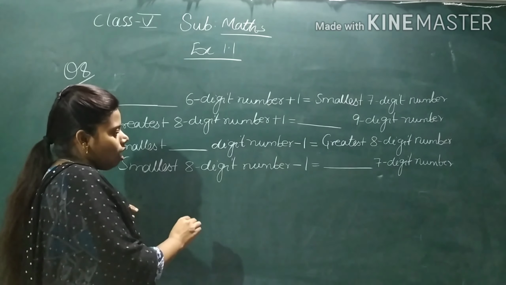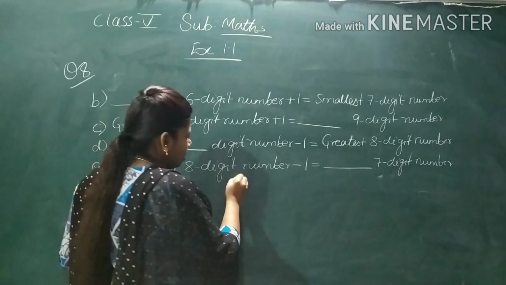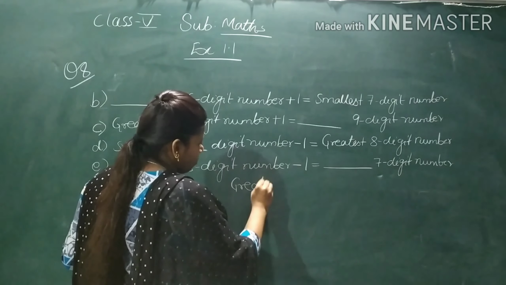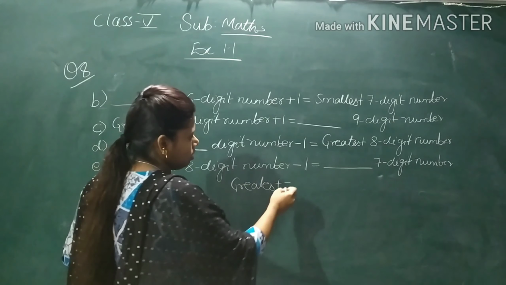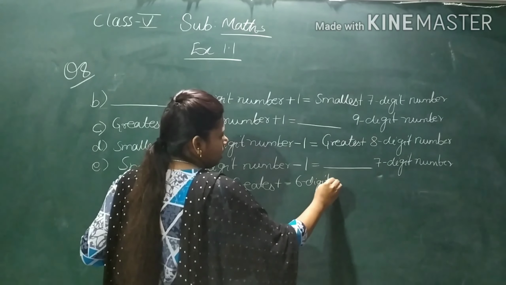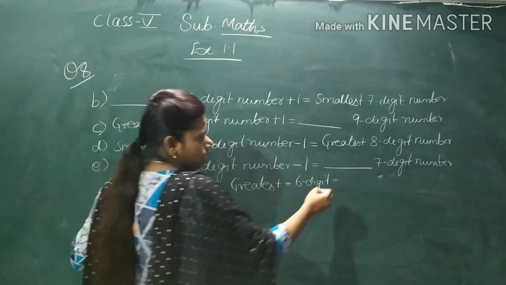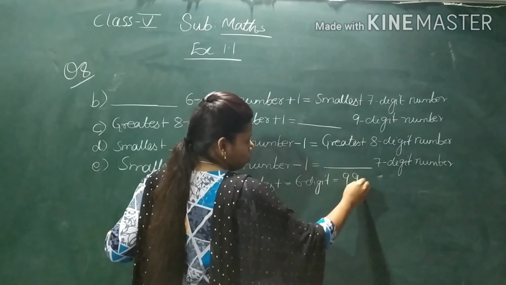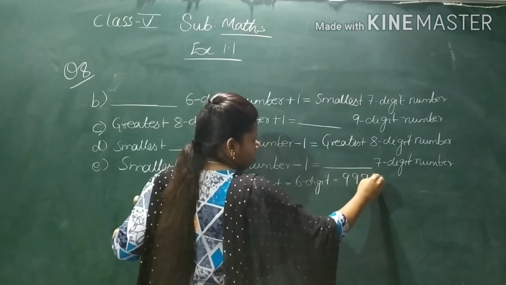Now see. Now I will write here greatest 6-digit number. Now greatest 6-digit number will be what? 9. We will write 6 times. 1, 2, 3, 4, 5, 6. Place the commas. So this is the greatest 6-digit number. Now I will add 1 to it.